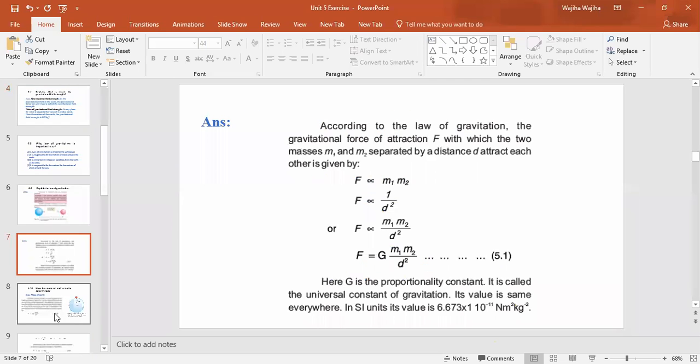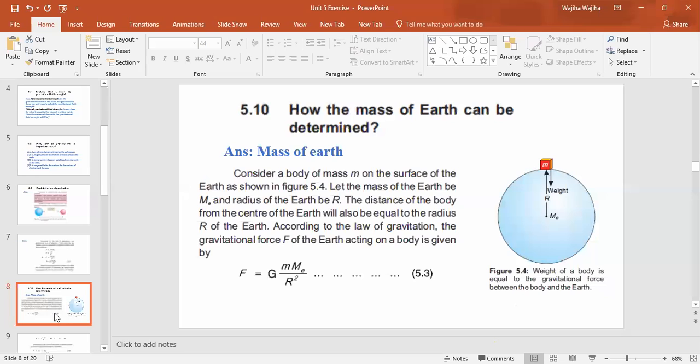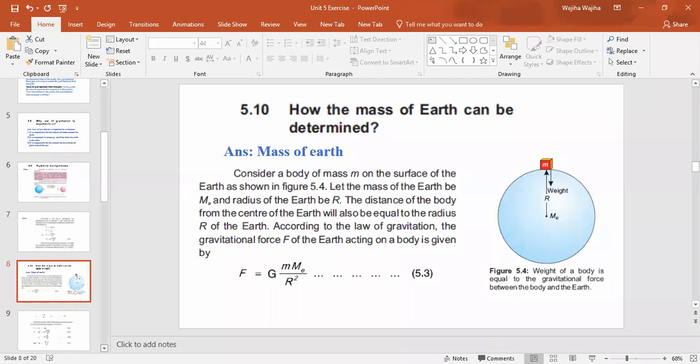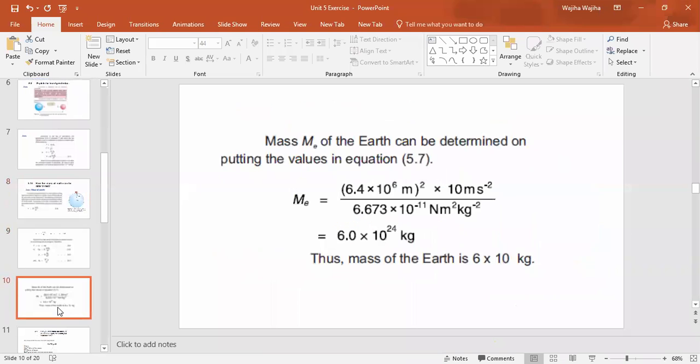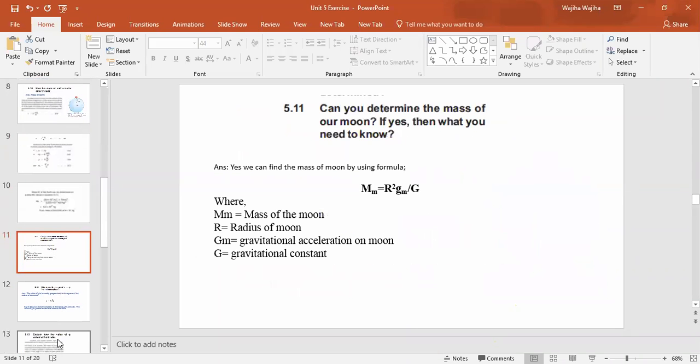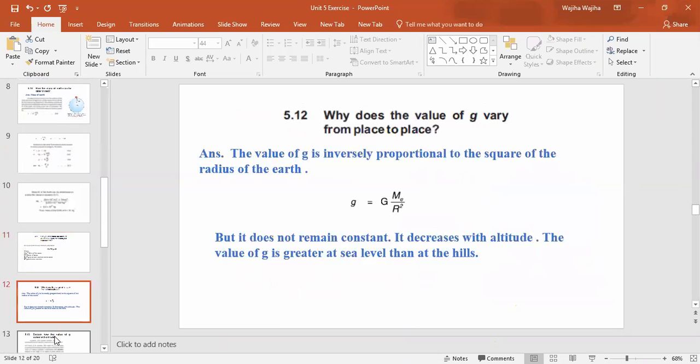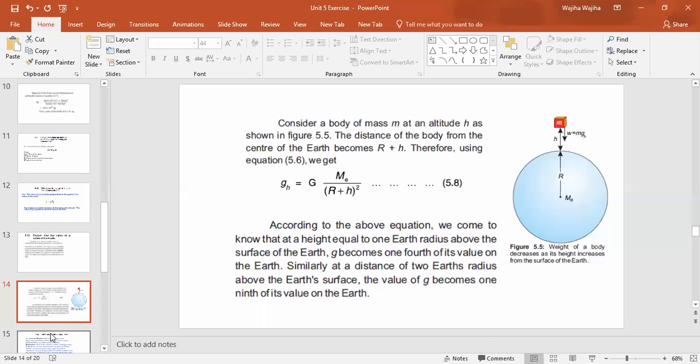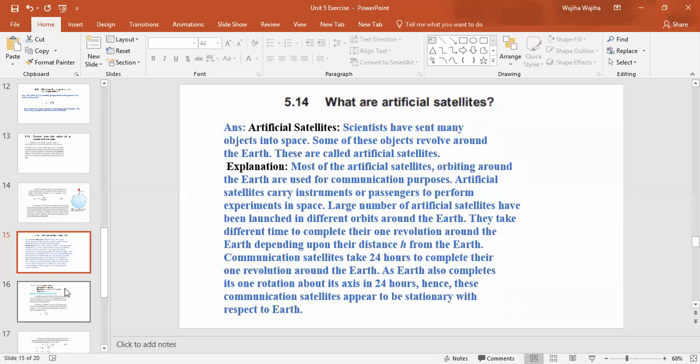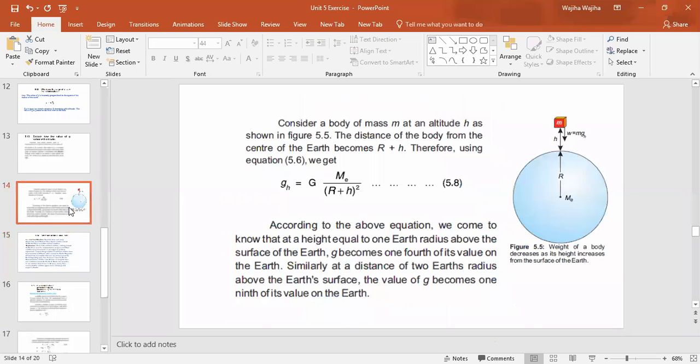Okay class, any other question you want to mark on your book? If you see question number 5.10, open page number 110. Ma'am, what is the answer to 5.14? I think I didn't give you 5.14 now. You have to do only 5.13. Till 5.13, okay?